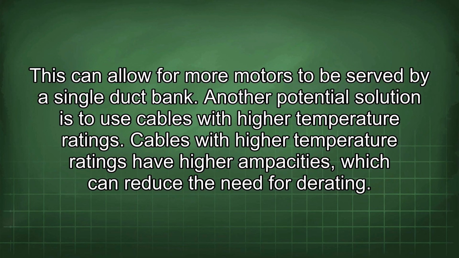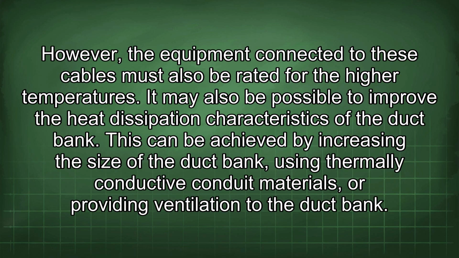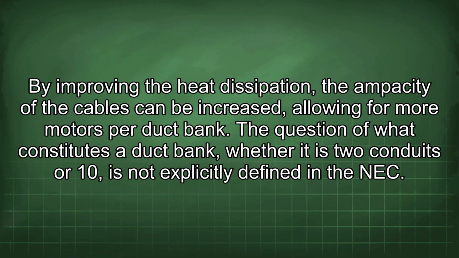Another potential solution is to use cables with higher temperature ratings. Cables with higher temperature ratings have higher ampacities, which can reduce the need for derating. However, the equipment connected to these cables must also be rated for the higher temperatures. It may also be possible to improve the heat dissipation characteristics of the duct bank. This can be achieved by increasing the size of the duct bank, using thermally conductive conduit materials, or providing ventilation to the duct bank. By improving the heat dissipation, the ampacity of the cables can be increased, allowing for more motors per duct bank.